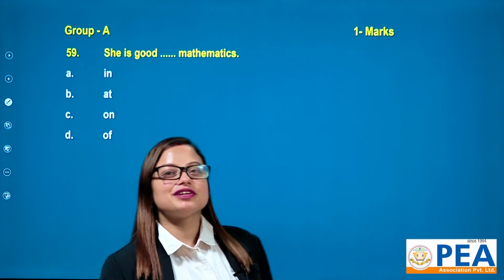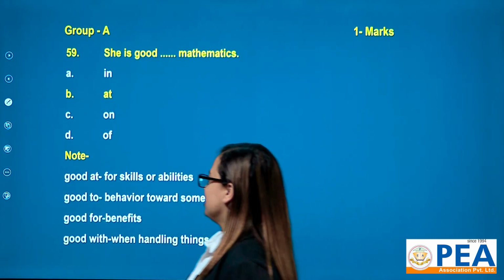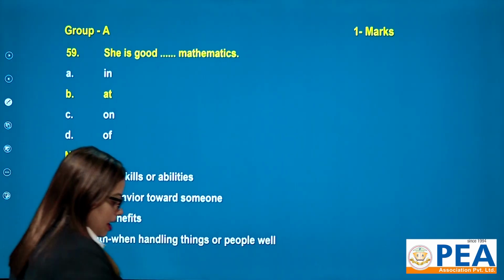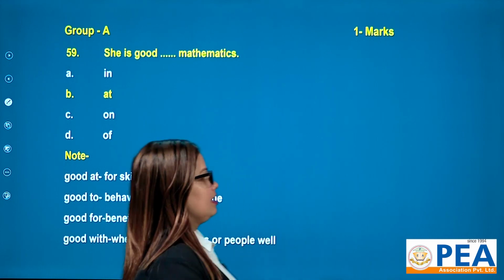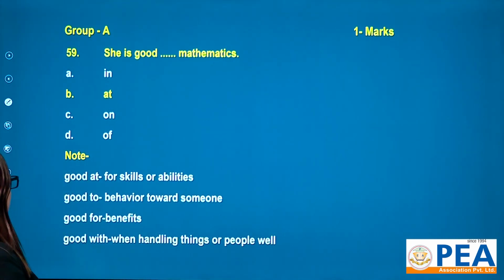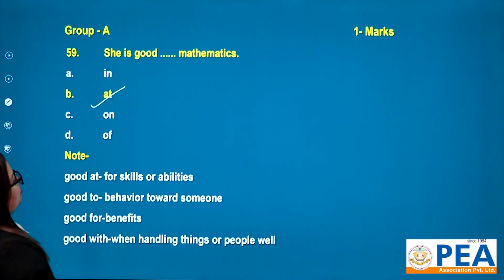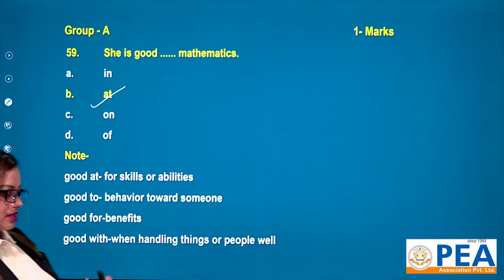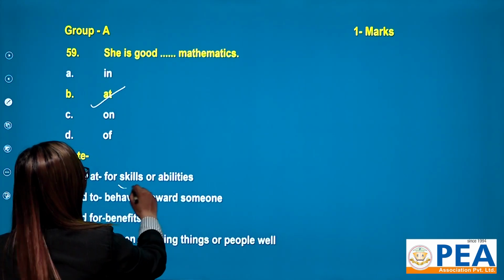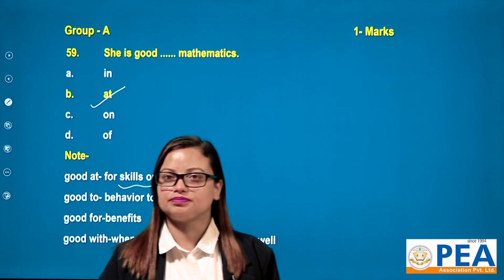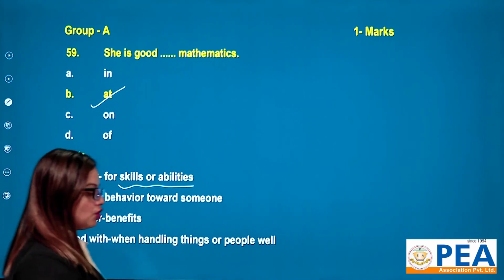In question number 59, she is good dash mathematics. It is from prepositions, mainly fixed prepositions. Now let's explore some fixed prepositions. She is good at mathematics because we put at after good in terms of skills or abilities.